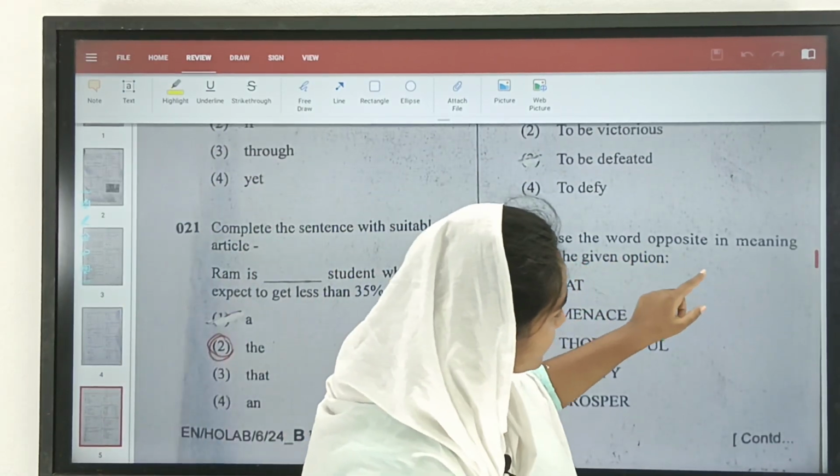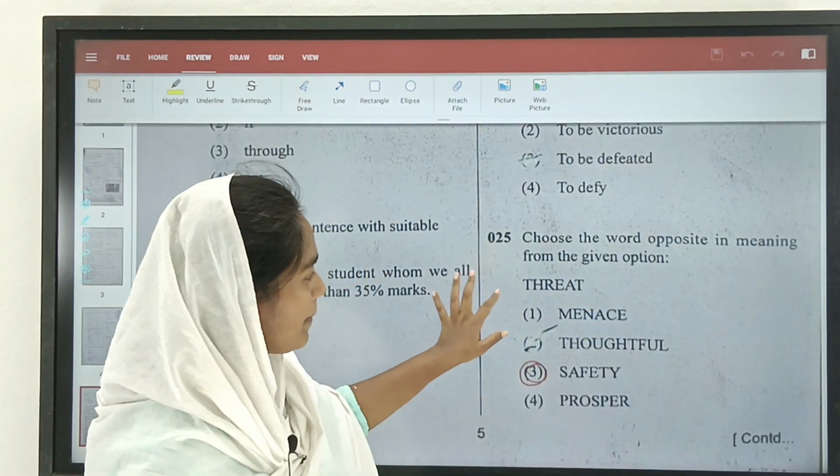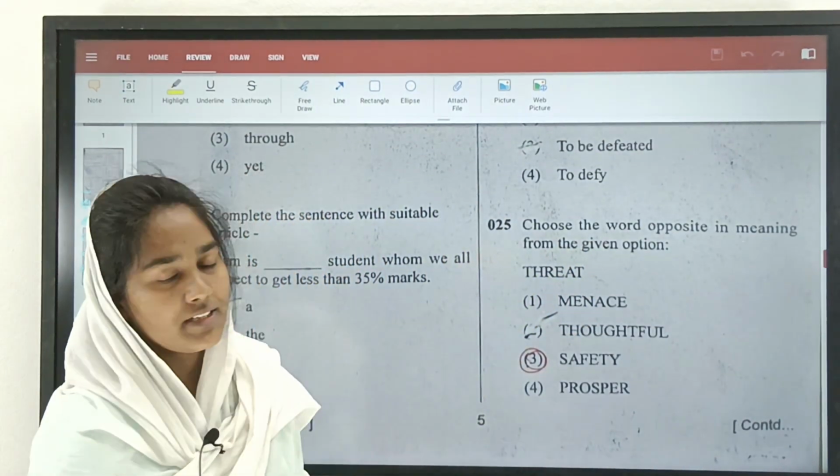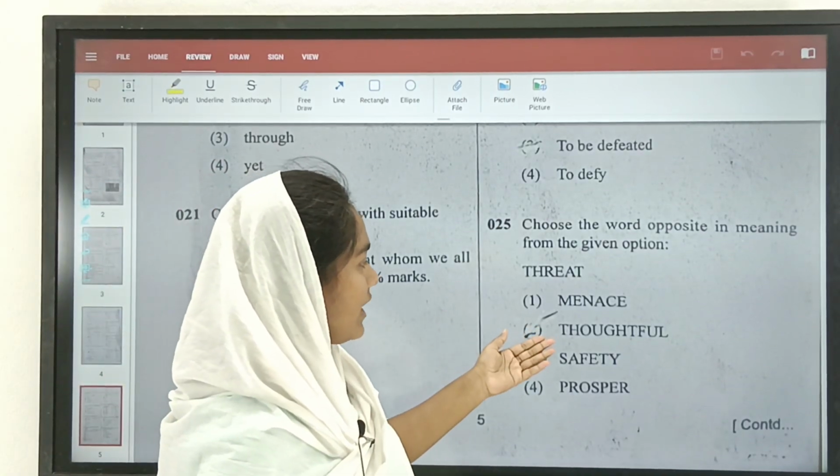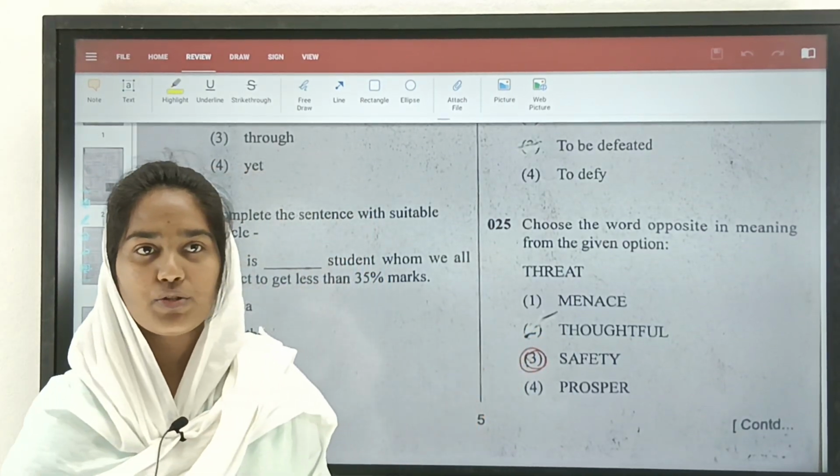Choose the word opposite in meaning to the given word. So here we have threat. Threat is something where someone is always after us. So that is a threat, and opposite to that would be safety. And thank you so much.